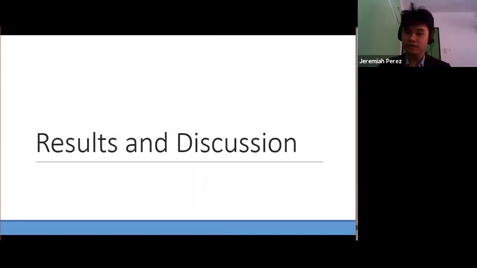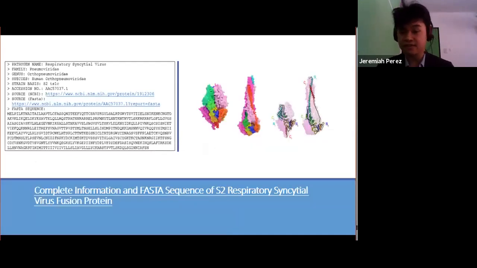Now let's go over briefly the results of the study. Flashed on the slide is my protein of choice, which is the F protein. This is a class 1 fusion protein that requires proteolytic cleavage to present the fusion component that is buried deep within the structure. It is a metastable protein that is anchored perpendicular to the surface of the cell, or viral membrane rather. The function of this protein is to mediate membrane fusion between the target cell and the virus.